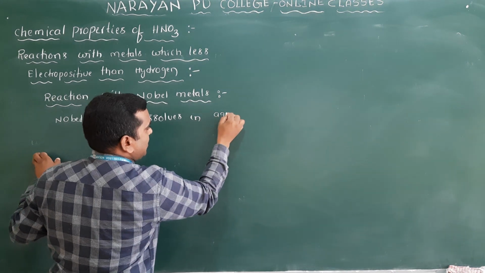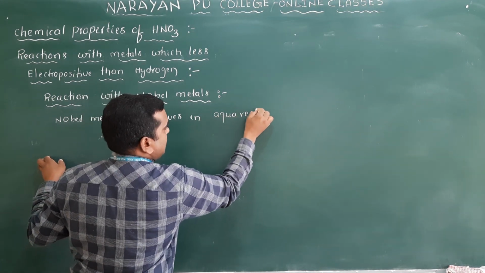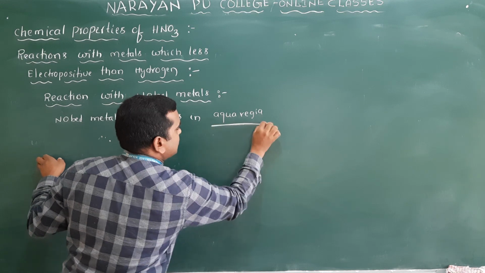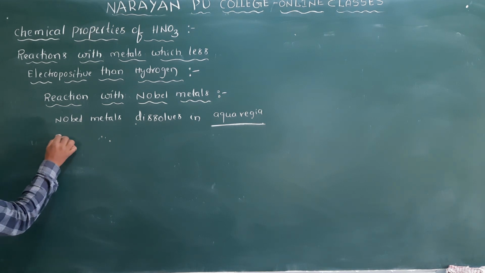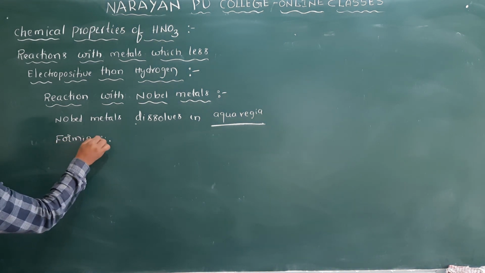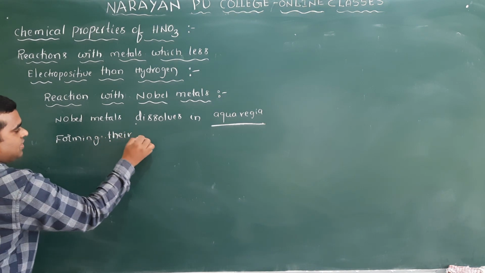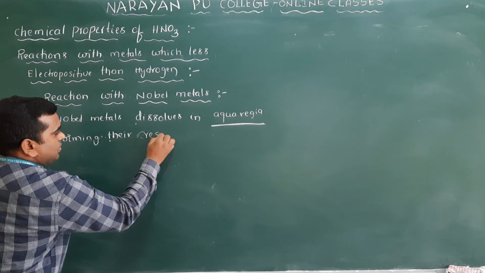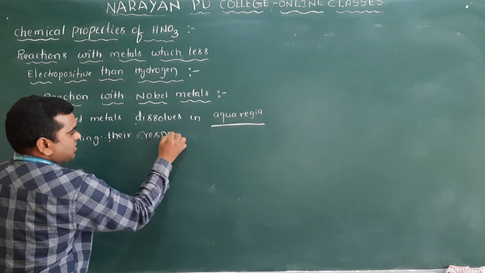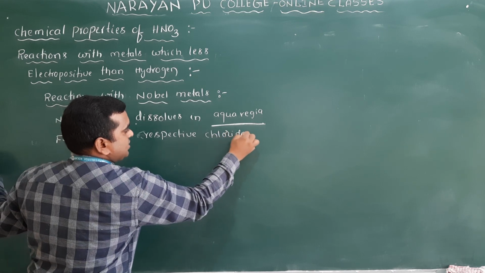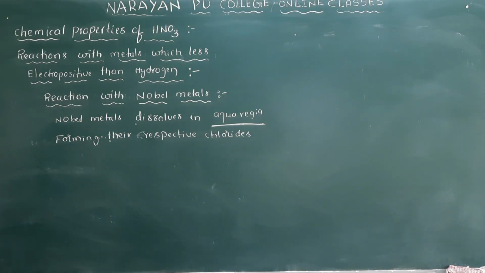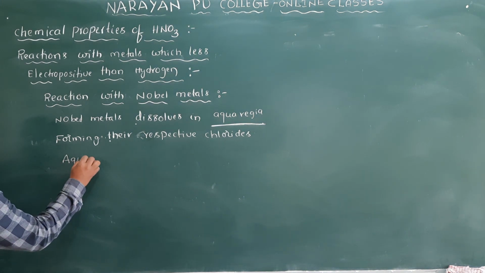Very important, this is aqua regia. They dissolve in aqua regia and form their respective chlorides. Okay, and very important here, aqua regia. What is aqua regia? Clear? So this is aqua regia.